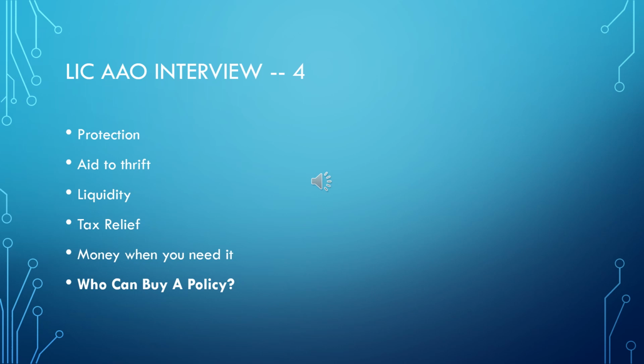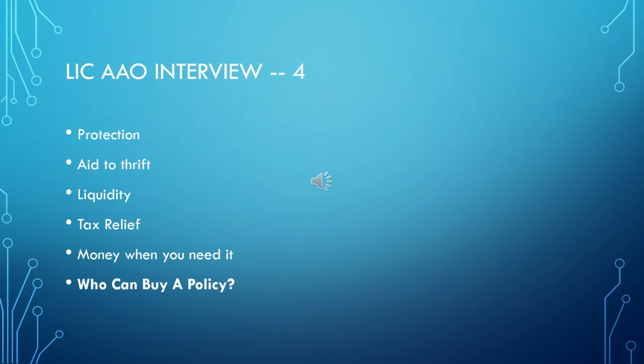Here, what are the advantages of a life insurance policy? It gives protection. Yes, we have already seen what happens when a person takes a life policy. He survives till the maturity. Then what is the advantage? He gets back the life insurance policy amount along with bonus or without bonus, depending on the policy. And in case death happens for the policyholder, the nominee will get the money.